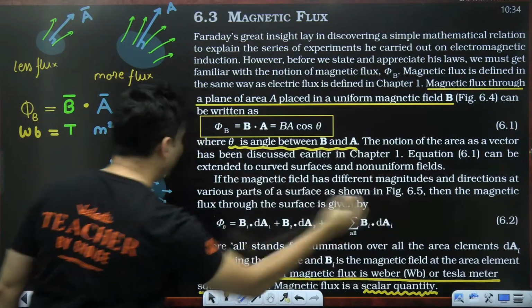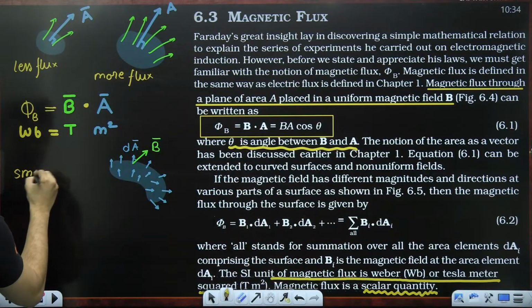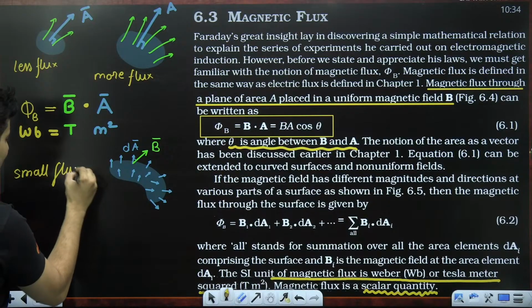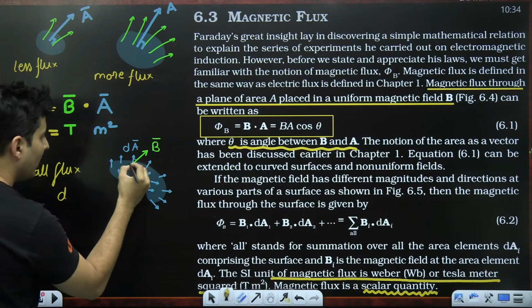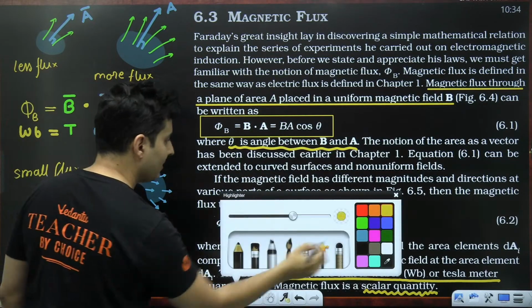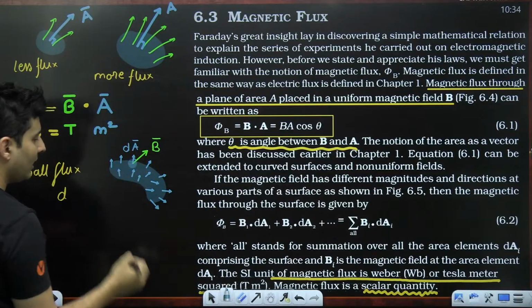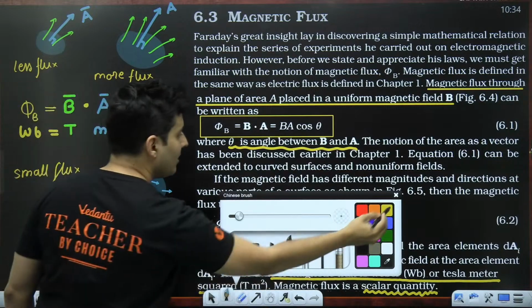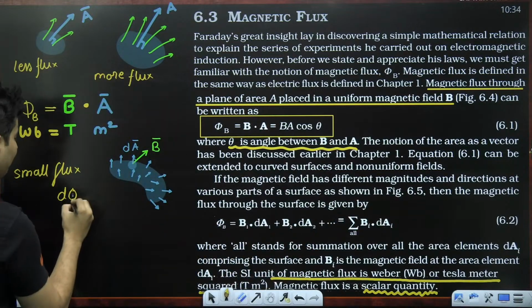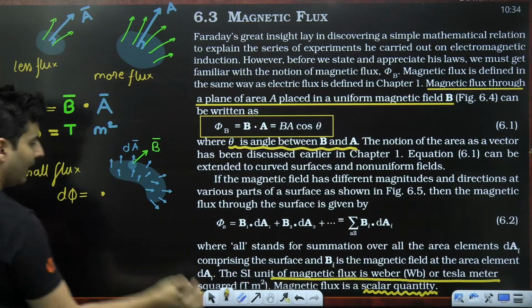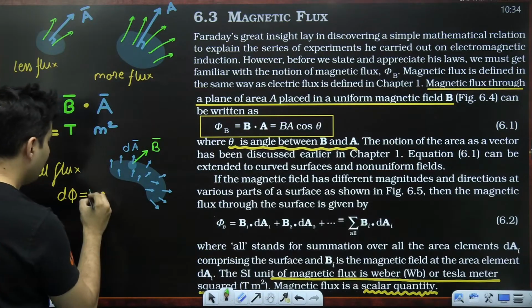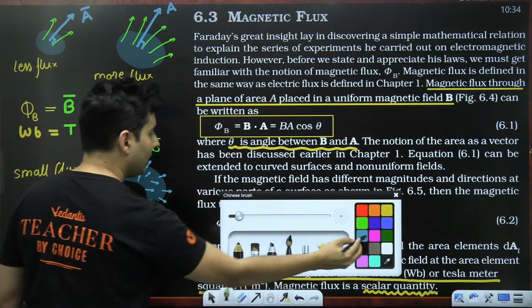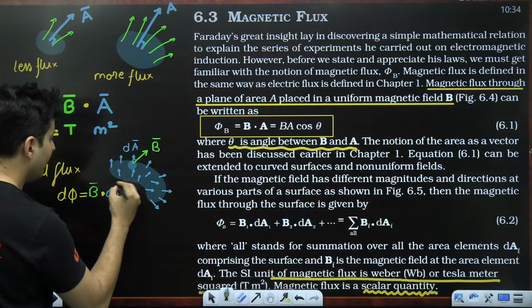So the small amount of flux passing through that small area which I have considered over here will be d phi, and that d phi will be nothing but the magnetic field dot the small area vector.